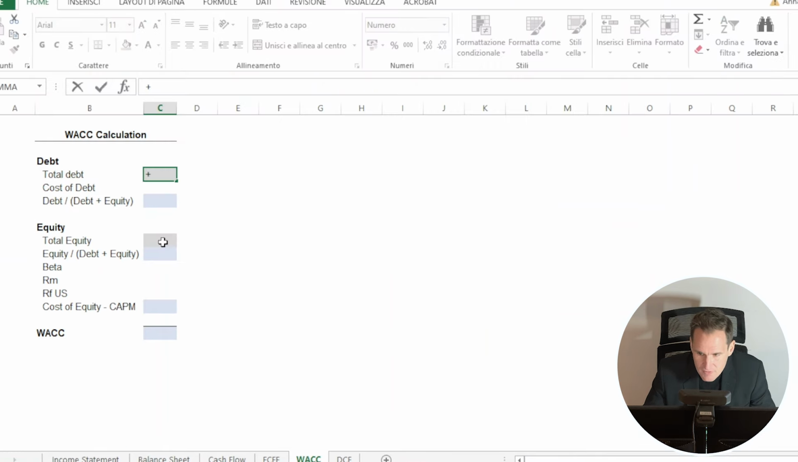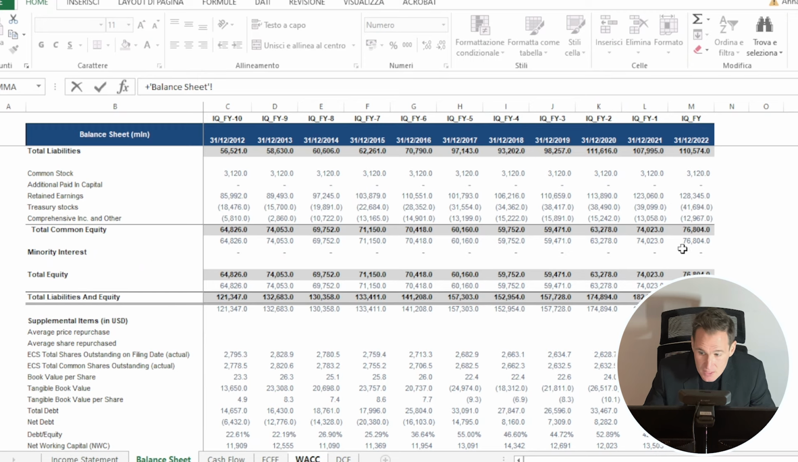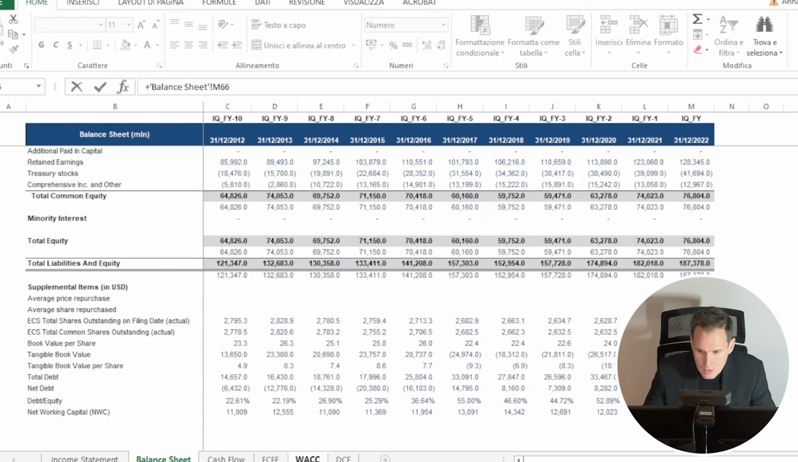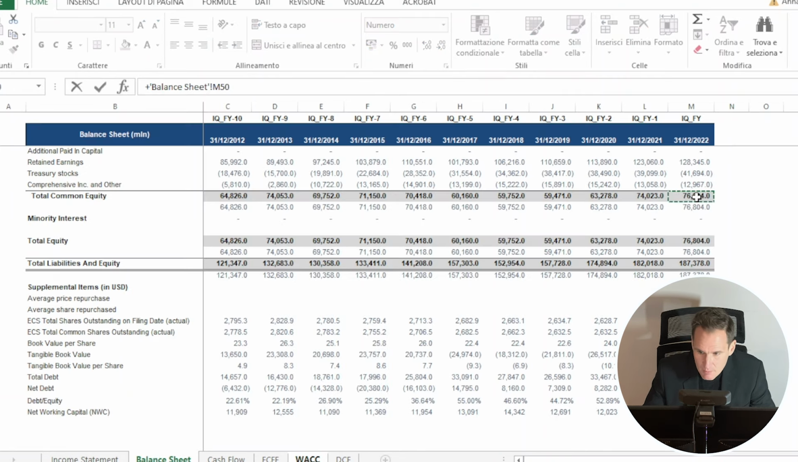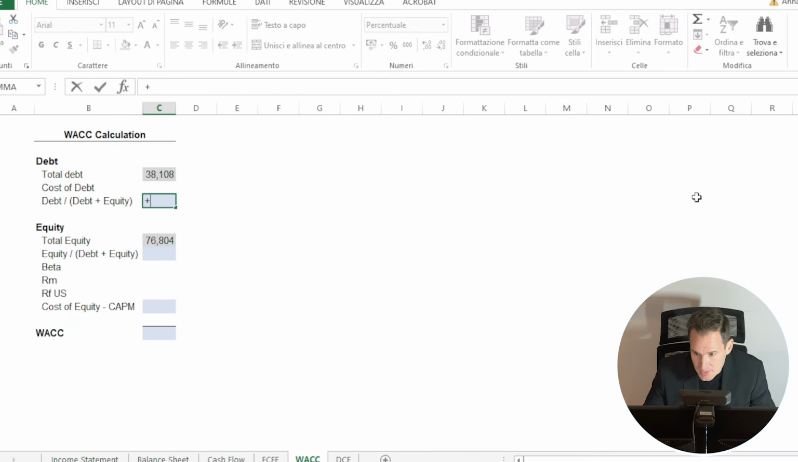Moving on to the weighted average cost of capital, we first need to determine the cost of debt. We start by looking at the total debt from the balance sheet, 38 billion, and the total equity, 77 billion, without the minority interests. Then we need to determine the cost of debt. Luckily, Johnson & Johnson issue regularly on the market, and thus it is quite easy to look at the yield of a 10-year bond maturity, which is equal to 4.5%. Finally, we need to determine the share of debt with respect to the sum of total debt and equity.